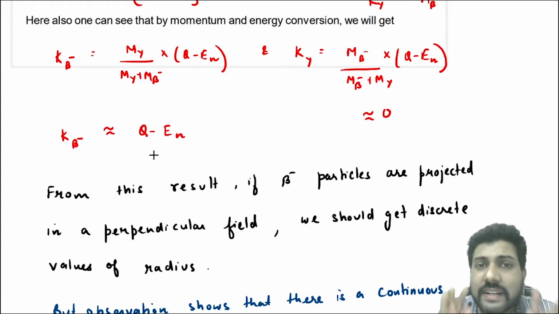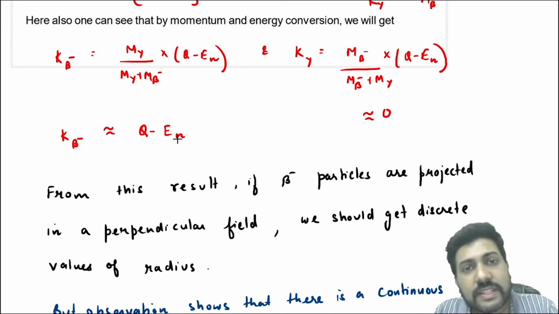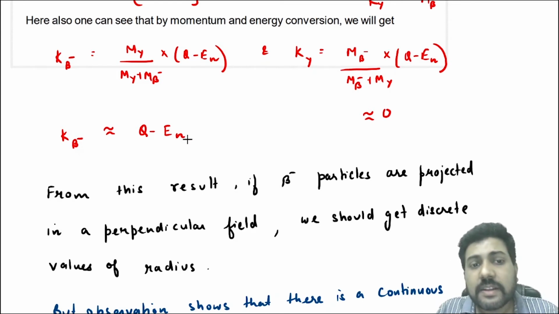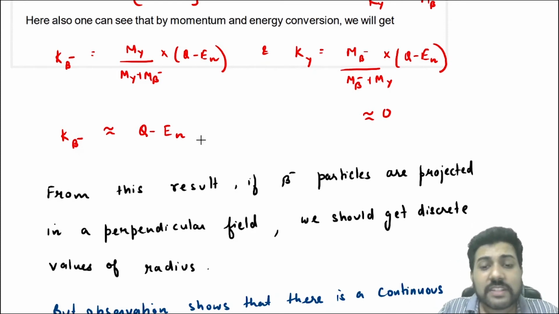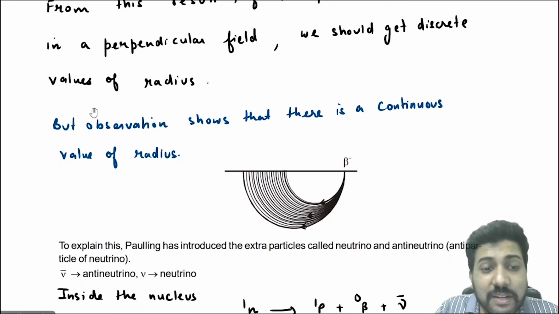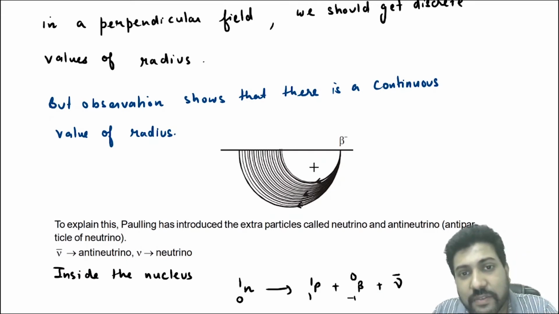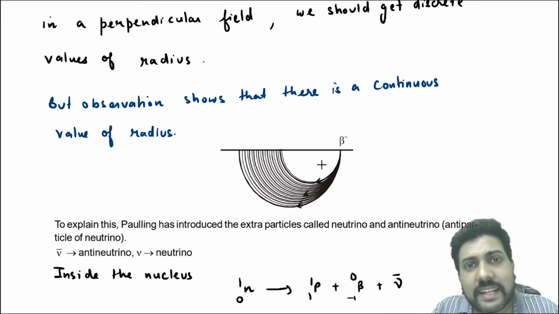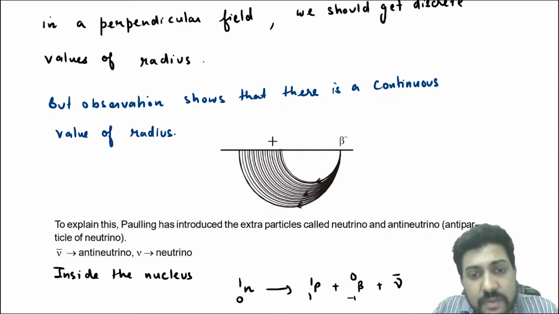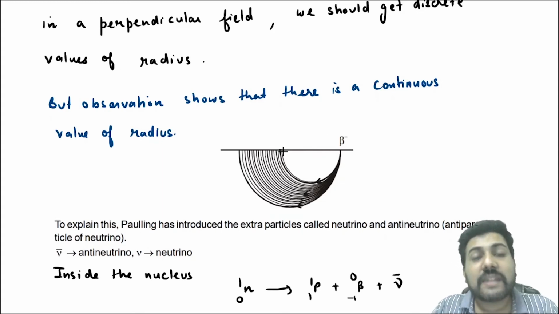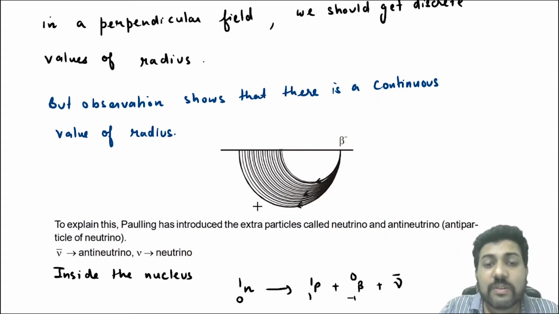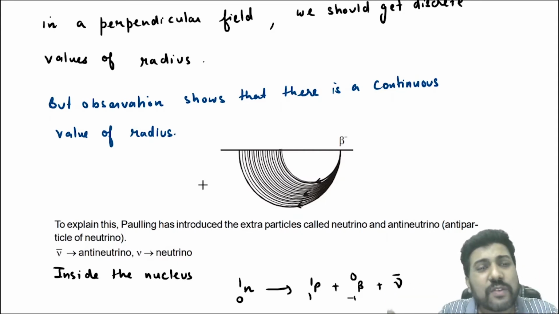You should see discrete values of radius depending on the values of n, E0, E1, E2, E3, E4, E5, whatever, right? But the observation shows that there is a continuous value of radius this time. In alpha decay, there was a discrete value of radius. Here also we expected discrete values of radius, but the observation was that there are continuous values of radius. All types of energy, random energy, are available for this beta minus particle.